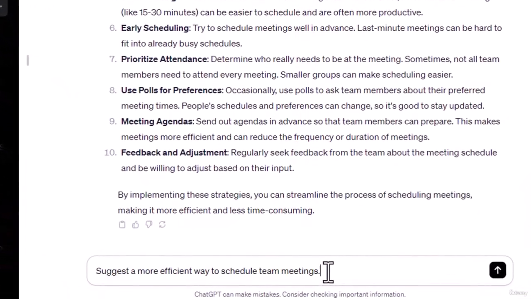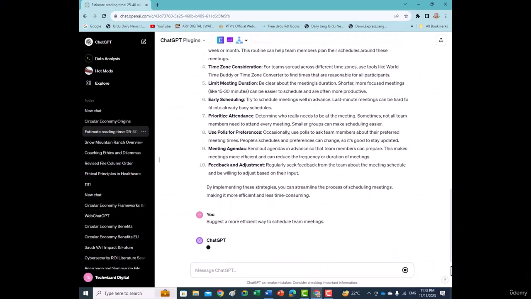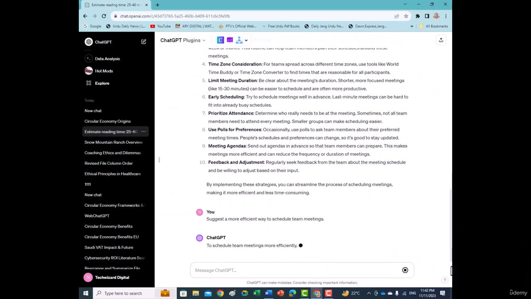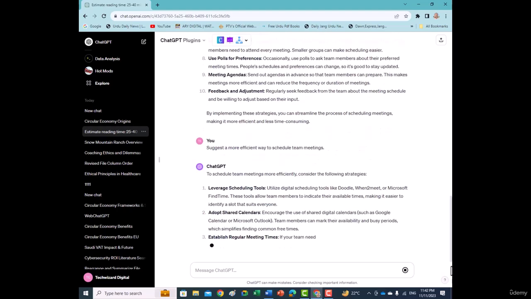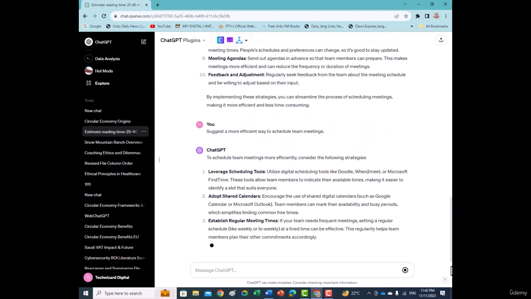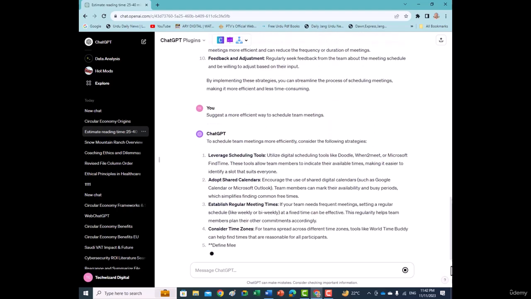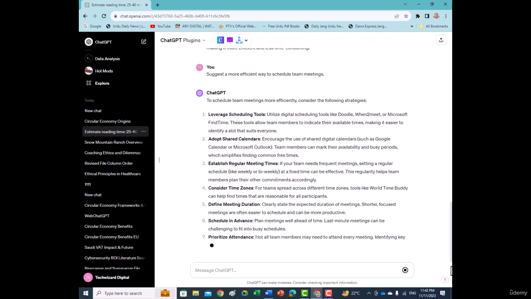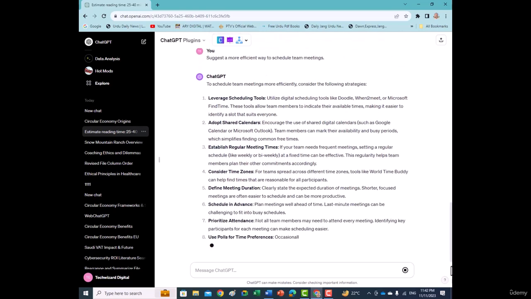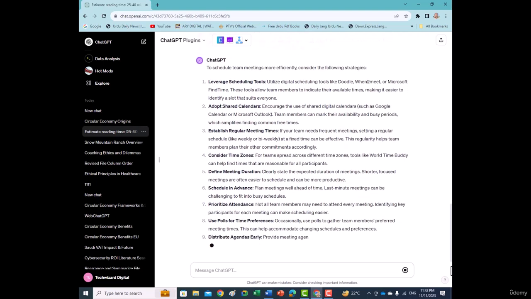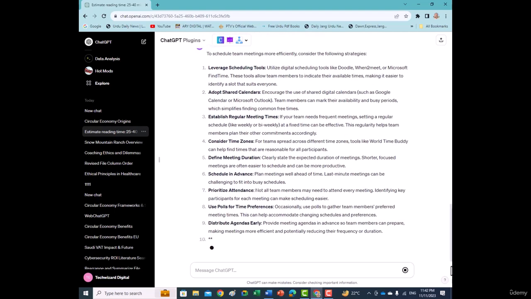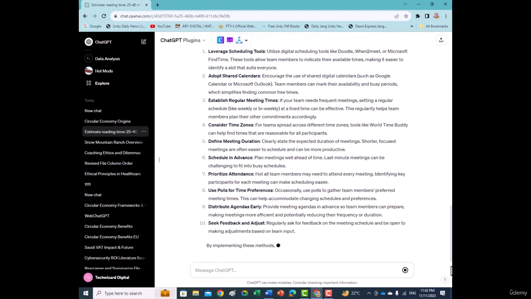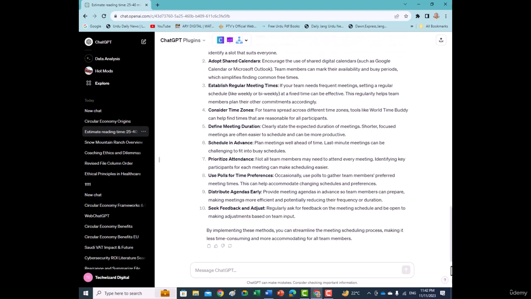ChatGPT can be a powerful tool for setting priorities and scheduling tasks. By understanding how to effectively communicate with this AI, you can enhance your productivity and manage your time more efficiently. Remember, the key to successful prioritization and scheduling lies in clarity, consistency, and flexibility.